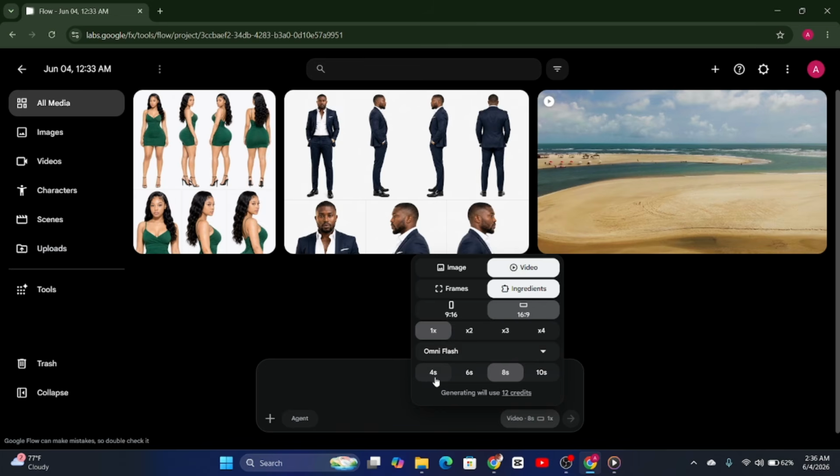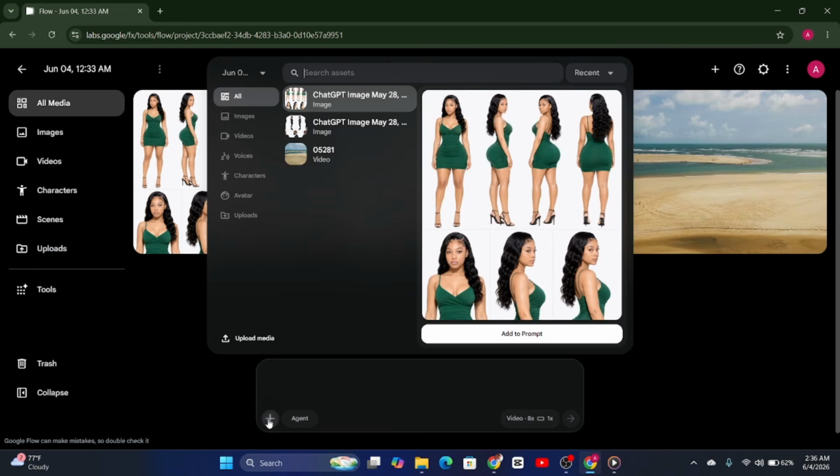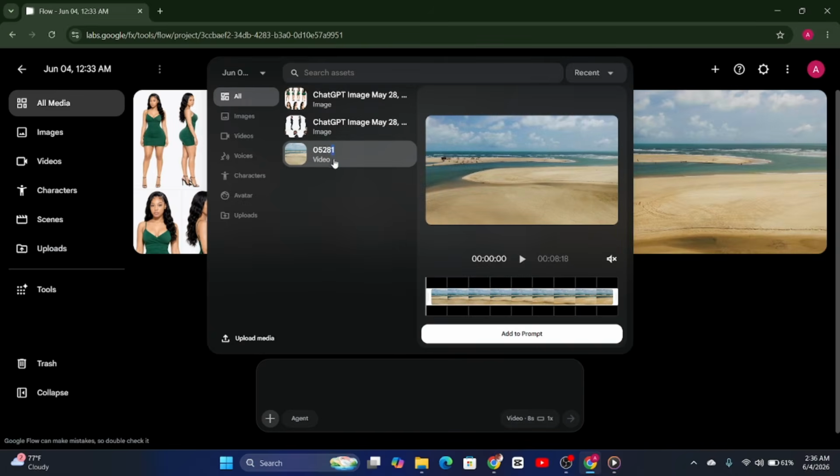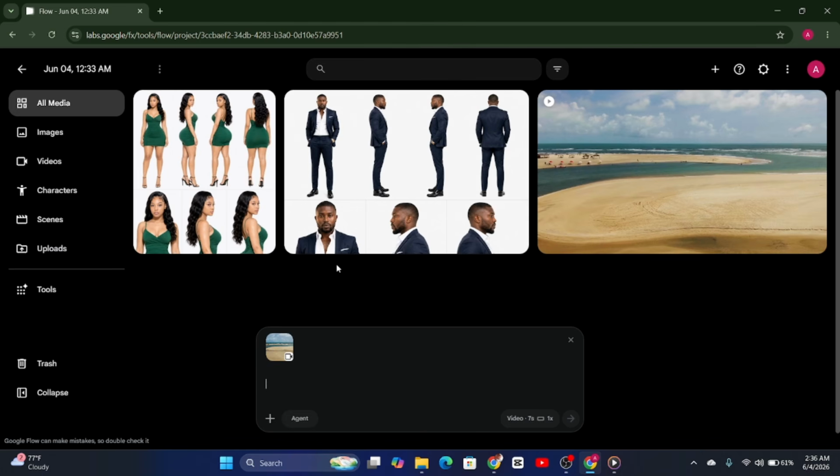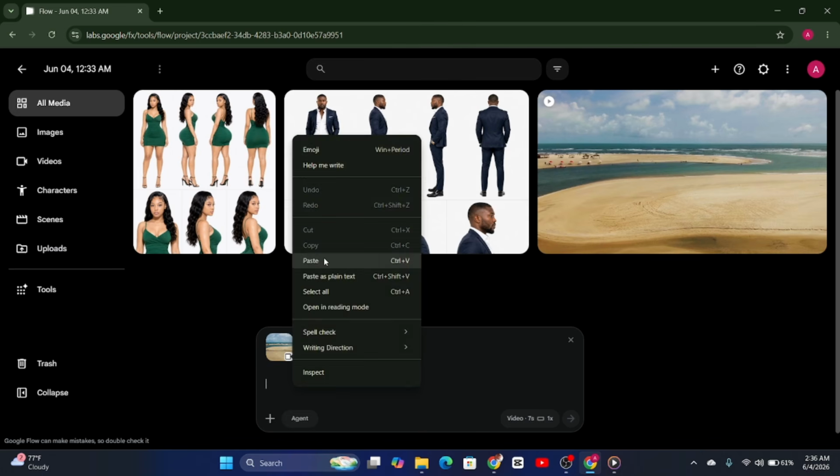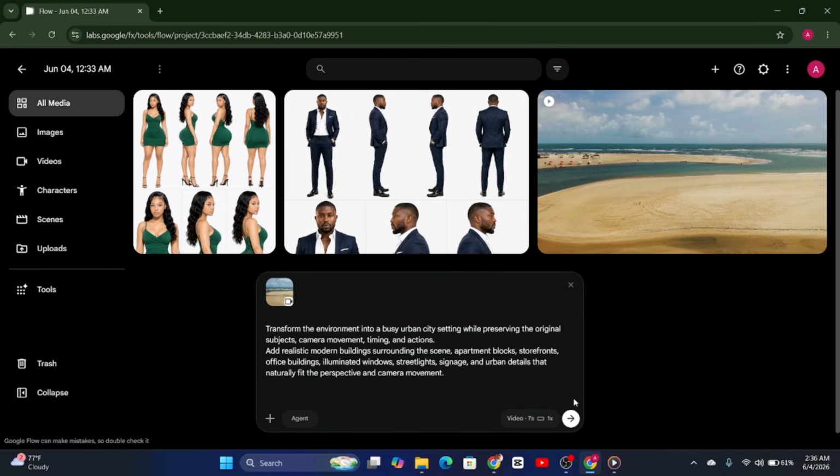Okay, one cool feature that I noticed they've added is the duration for the video. So before, when it was just Google Veo, we were only allowed to generate as much as 8 seconds for a video. But now we can generate videos for 4 seconds, 6 seconds, to as much as 10 seconds. I'm just going to come here to click on this plus sign, then add our video to the prompt bar and add the prompt as well. Okay, then you hit on generate.